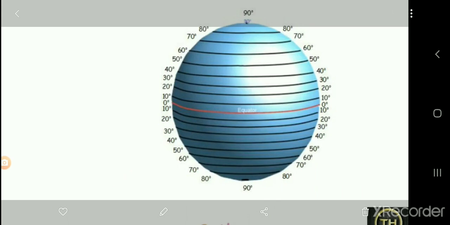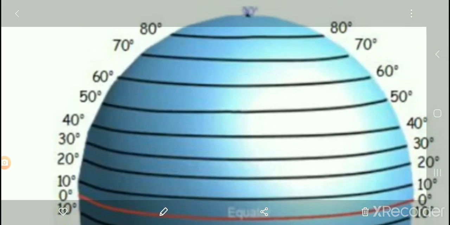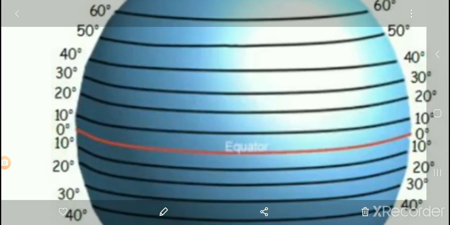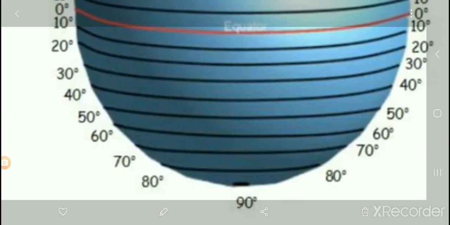It is the largest parallel and is known as a great circle. The equator bisects the earth into north and south parts. The one to the north is called the northern hemisphere, and the one down at the south is considered the southern hemisphere.